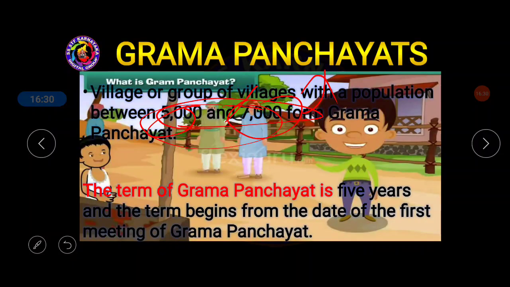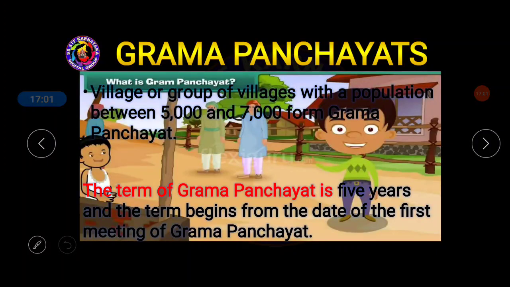Next one, the term of the Grama Panchayat is 5 years, and the term begins from the date of the first meeting of the Grama Panchayat. Now remember, the election will be conducted for the Grama Panchayat, and in that election, the people who are living in a village and have crossed 18 years of age can cast their vote, and one leader from among themselves will stand for the election. In this manner, the election will be conducted very easily.